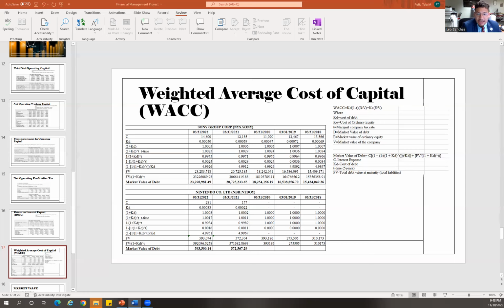The table below also shows the calculations for both Sony and Nintendo.